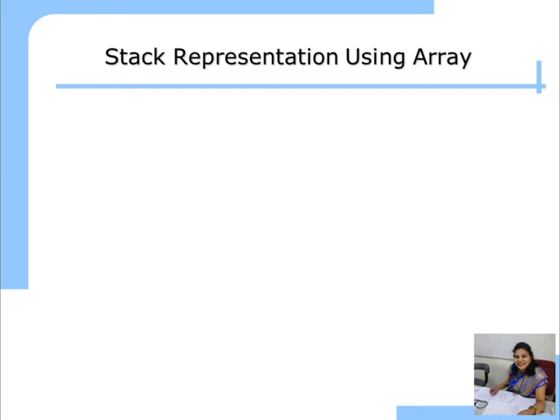This is a stack representation using an array. So now we are going to implement the stack. If you want to implement a stack, you can implement it using an array. How, we will see now. So this is the stack. This is nothing but an array which is drawn in a vertical manner. We always draw the array in a horizontal manner, but it is only the array drawn vertically. So you can see the index numbers of the array 0, 1, 2, and the elements are 10, 20, and 30. So this is the array.